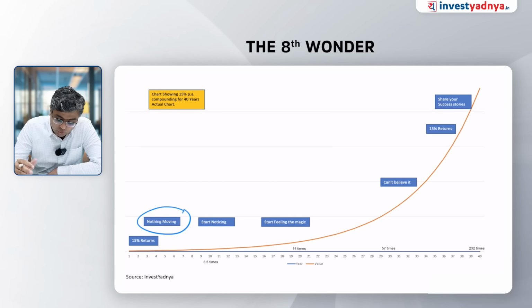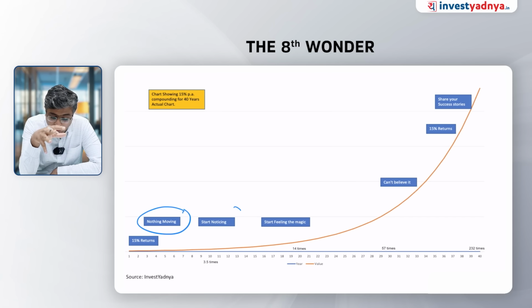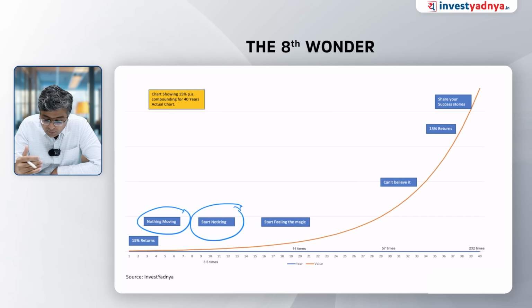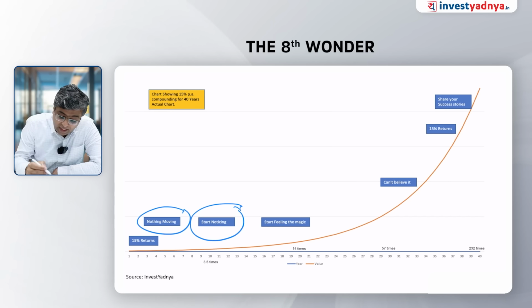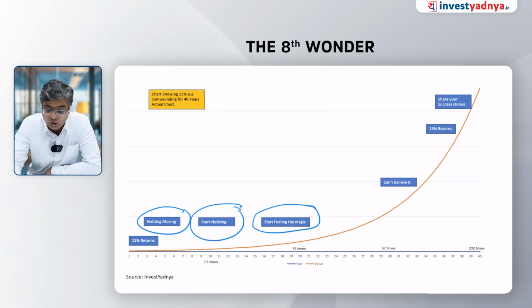But if you just continue, in 10 years' time the money will be 3.5 times with a 15% rate of return. Suppose you have invested 1 lakh rupees. After 10 years it will become around 3.5 lakh rupees. Now you will start noticing that the amount is growing. Then after 20 years, the amount would be 14 times the initial investment. Then you will start feeling the magic, the 8th wonder. Why is it called the 8th wonder? You will start feeling the magic.